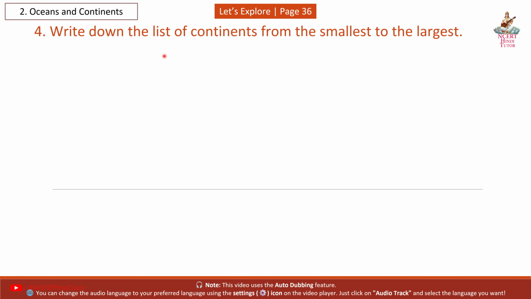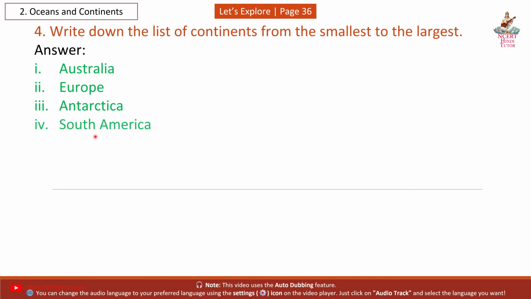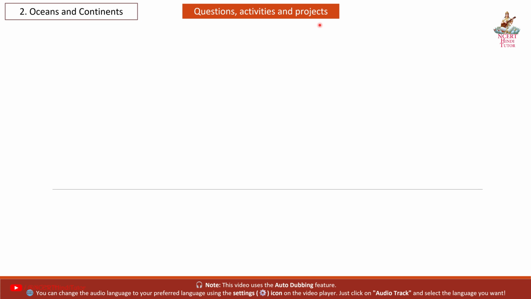Question 4. Write down the list of continents from the smallest to the largest. Answer. First Australia, which is smallest. Next Europe. Third Antarctica. Fourth South America. Fifth North America. Sixth Africa. And seventh Asia.